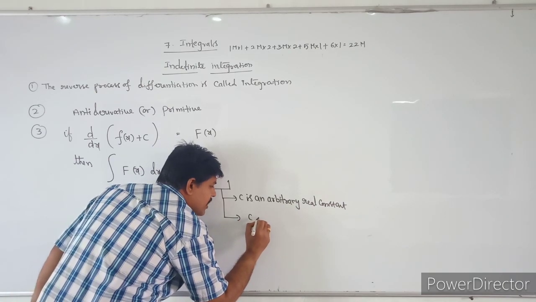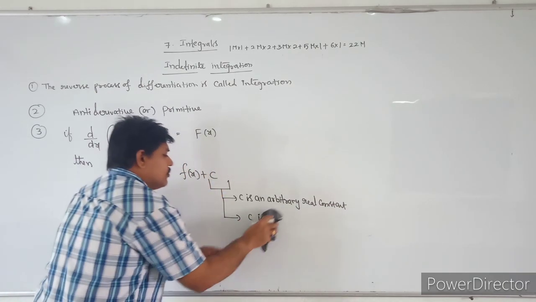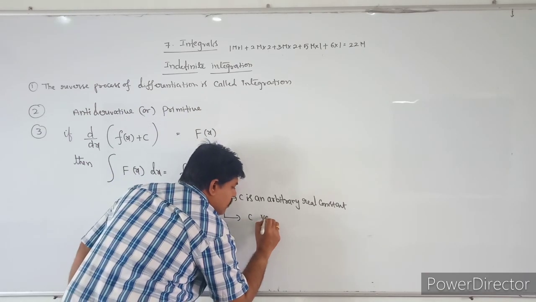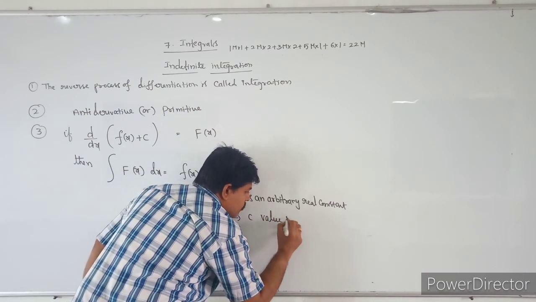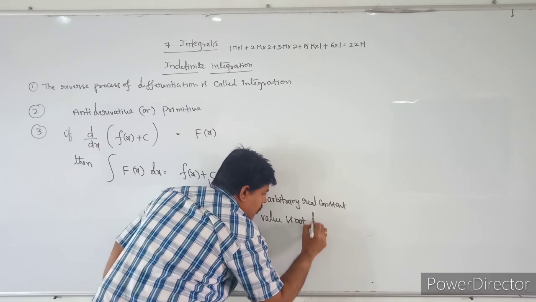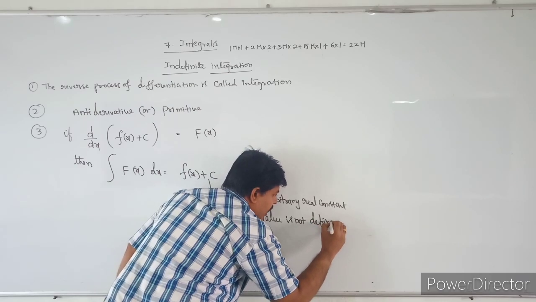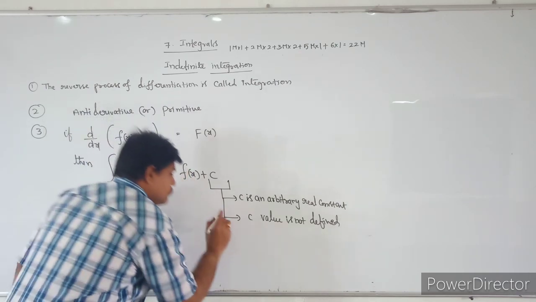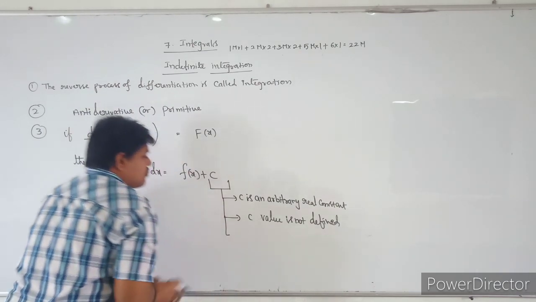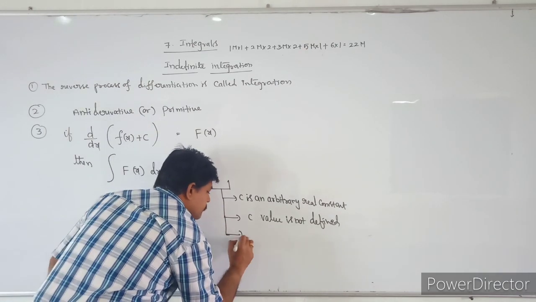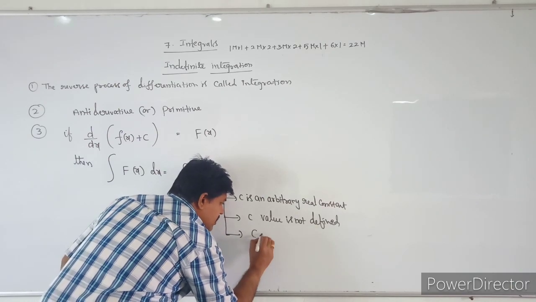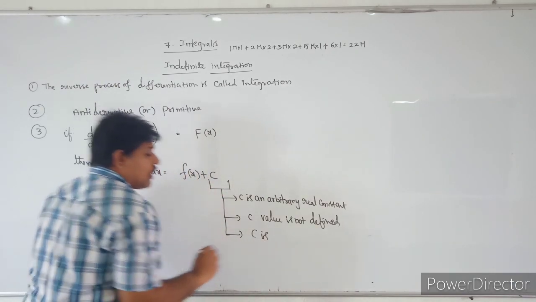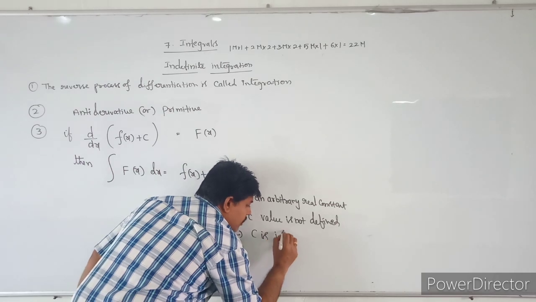And also here, the C value is not defined. C value is not defined. That is why C is called the integral constant. What is C?